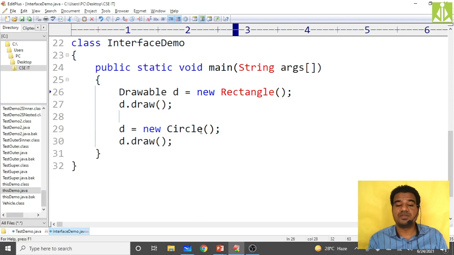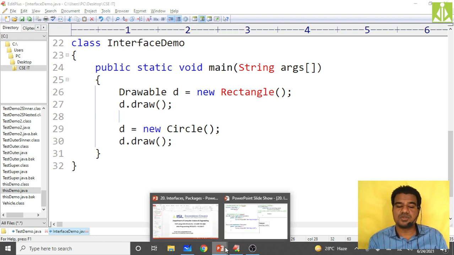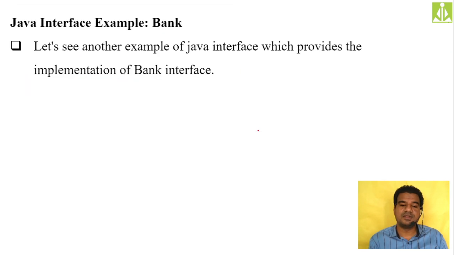This is also one of the important concepts, using the reference of an interface and instantiation of a class. This is very, very important. Okay, just go and see what else we have in this.